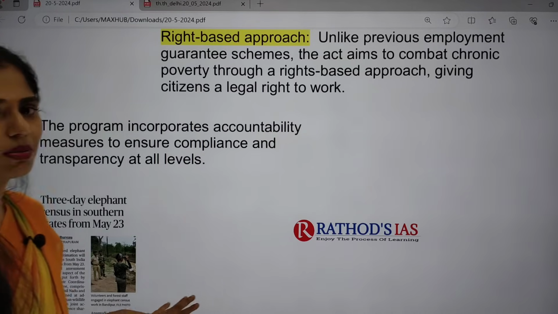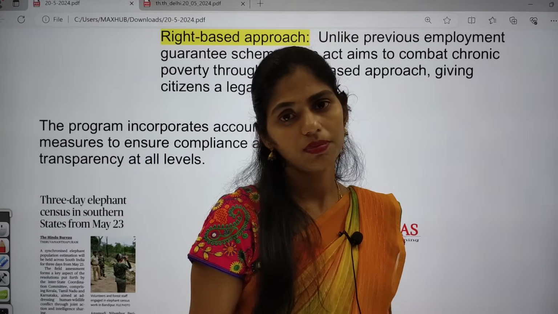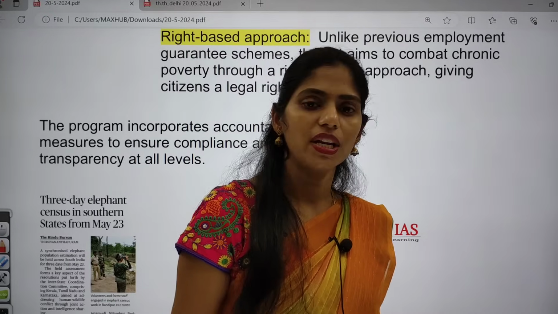So in this way, this scheme is very important, and you can get a 15 or 10 marker question from this area, and you can also expect prelims based questions from this MGNREGA scheme.